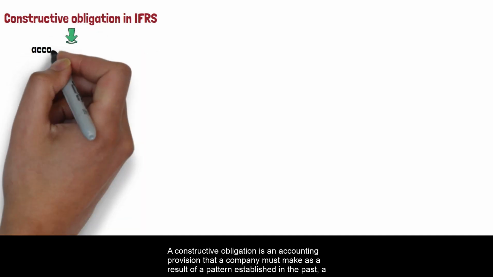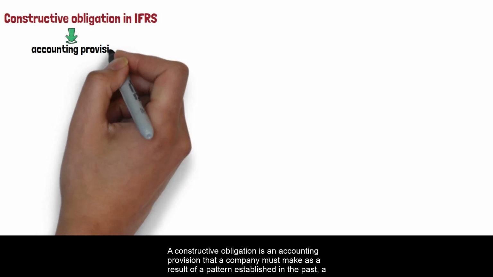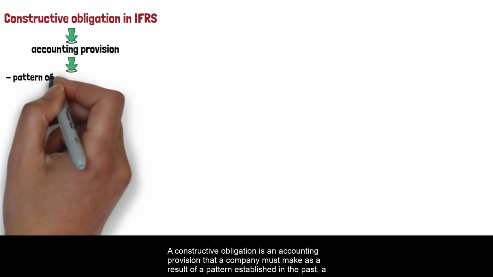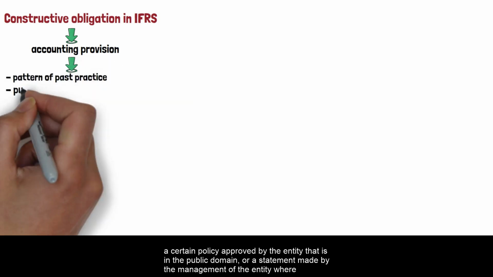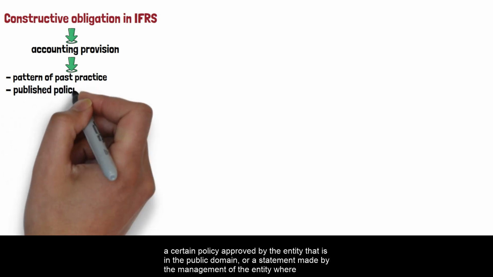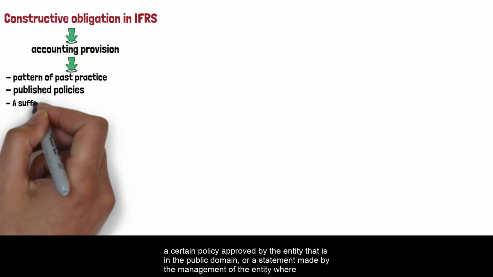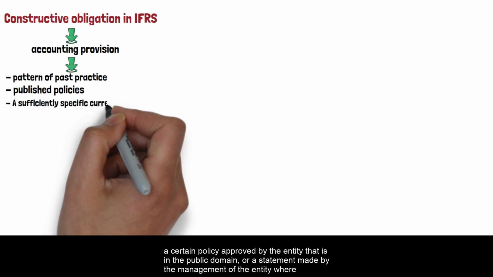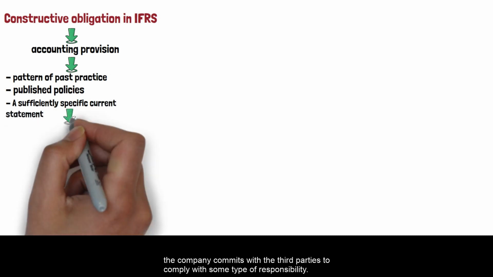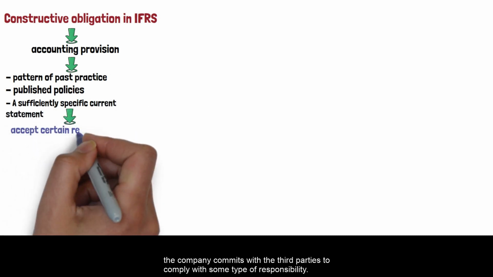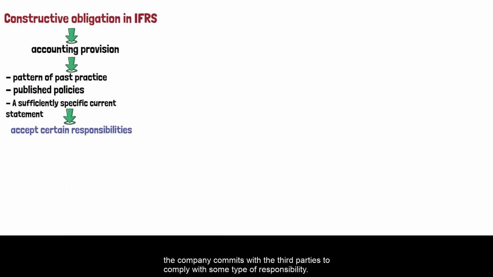A constructive obligation is an accounting provision that a company must make as a result of a pattern established in the past, a certain policy approved by the entity that is in the public domain, or a statement made by the management of the entity where the company commits with third parties to comply with some type of responsibility. Let's see an example to understand what a constructive obligation is.